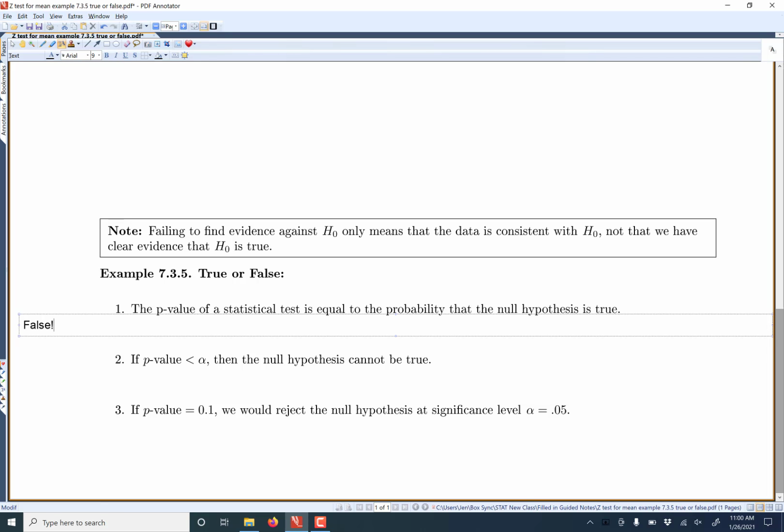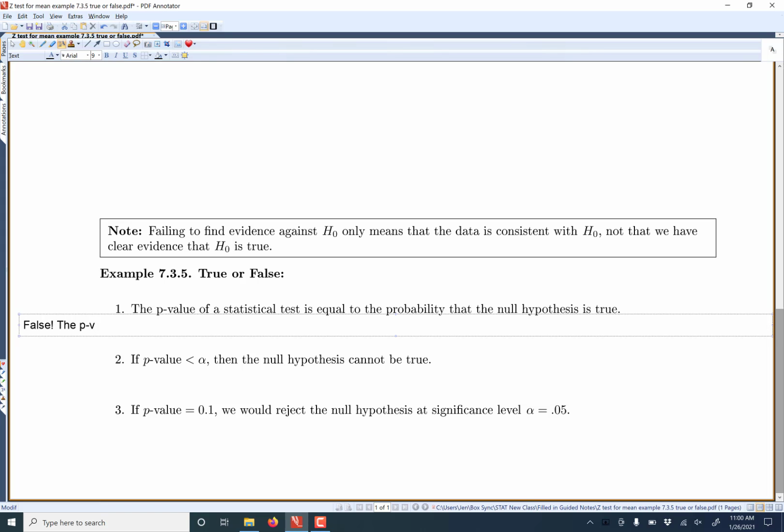The p-value is not going to be the probability that the null is true, or that the null is false, or the alternative true, or the alternative is false. Any of those are always wrong. Okay? So the p-value has a very specific interpretation. Anything else is wrong. Here is the actual interpretation.